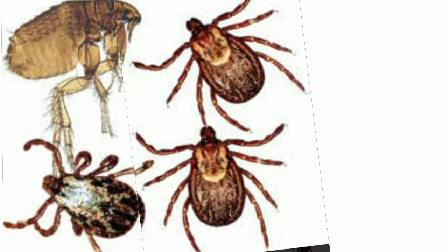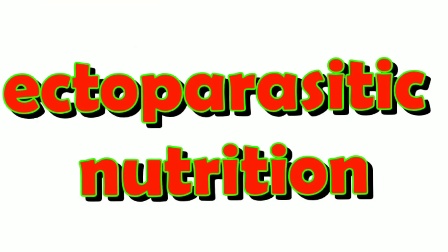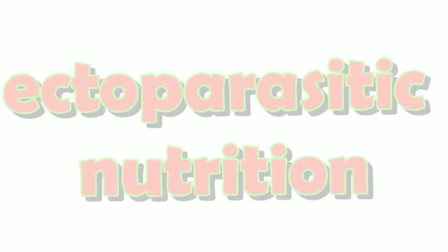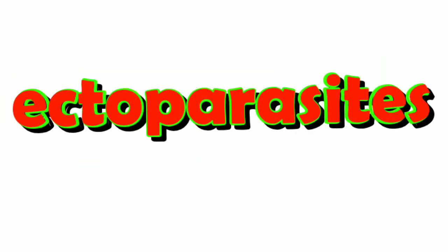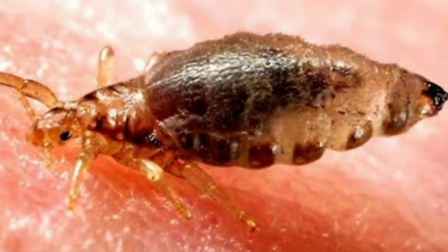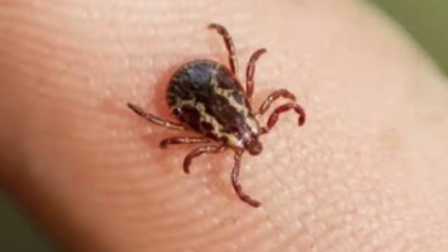Some animals live on the body surface of other animals and obtain their food by sucking their blood. This is called ectoparasitic nutrition, and such animals are called ectoparasites. For example, louse, bedbug, tick, etc.